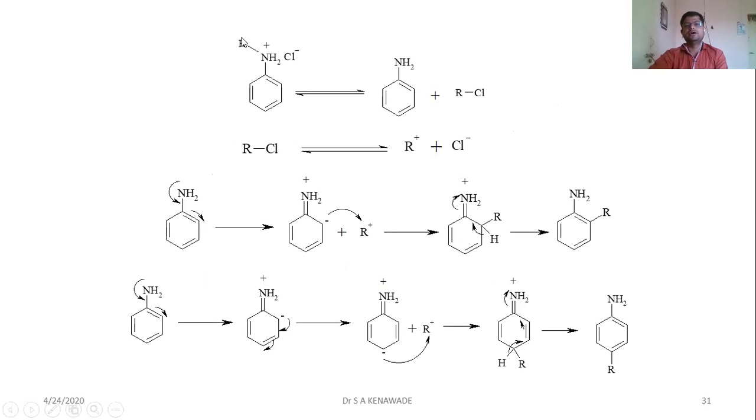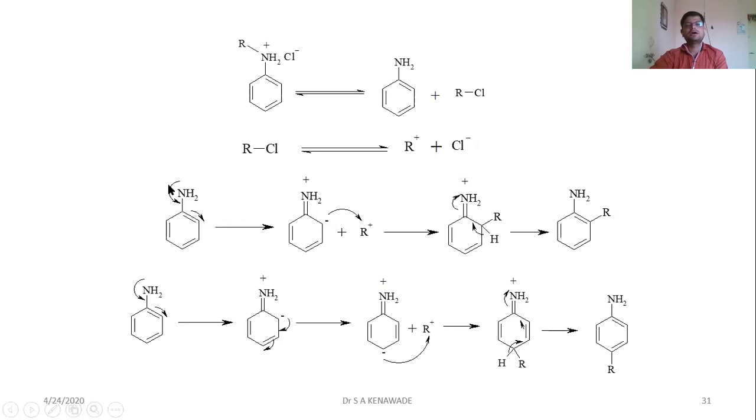This is the mechanism. Here you have RNH and the benzene ring. In the presence of HCl, it abstracts one hydrogen, giving NH2 and Cl minus. The R group and Cl minus come in contact with each other to form an alkyl halide, and this is your aniline.